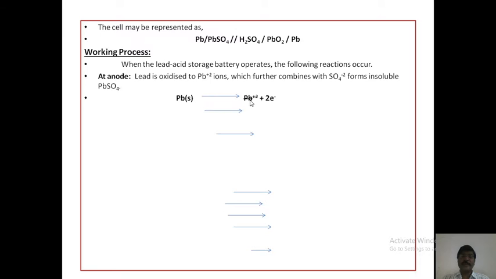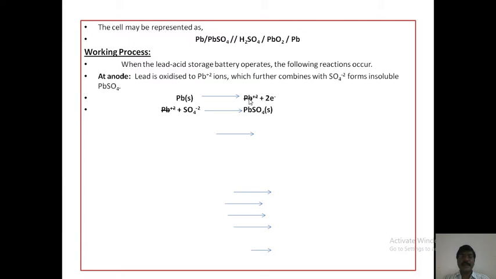Pb gives Pb2+ plus 2 electrons. Then Pb2+ plus SO4 2- gives PbSO4. That means at the anode oxidation takes place: Pb is oxidized to produce Pb2+ ions plus 2 electrons.